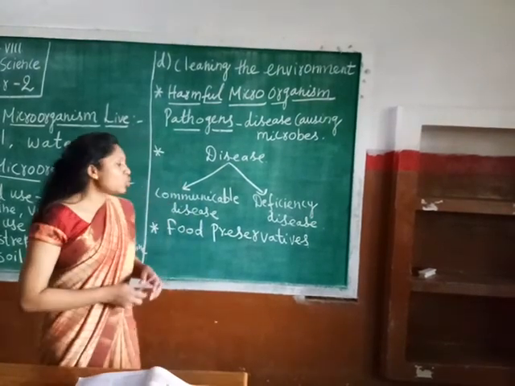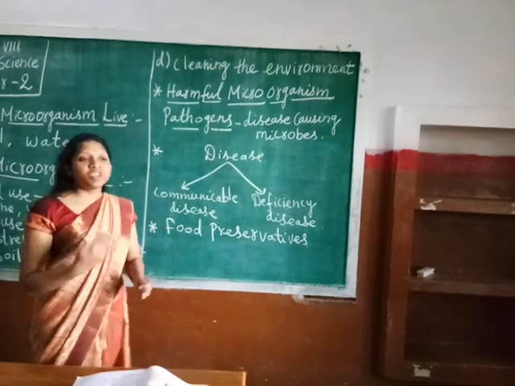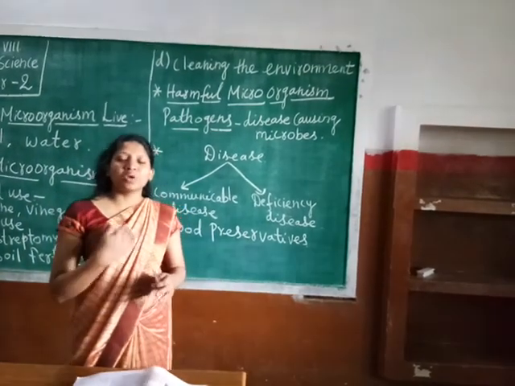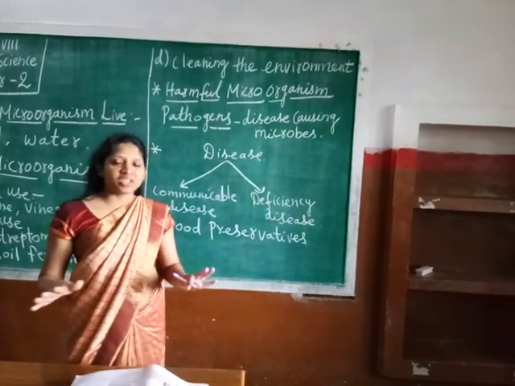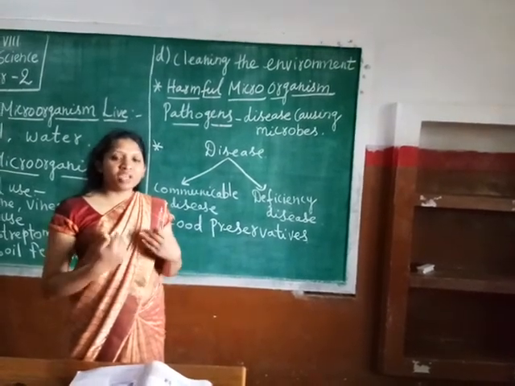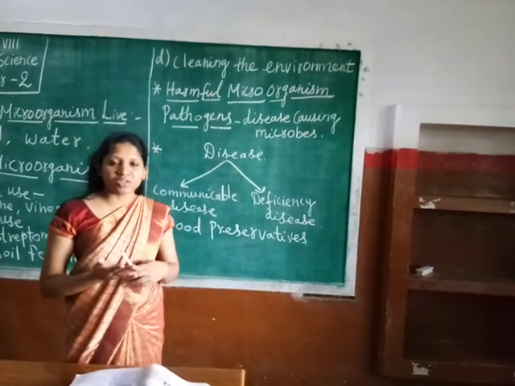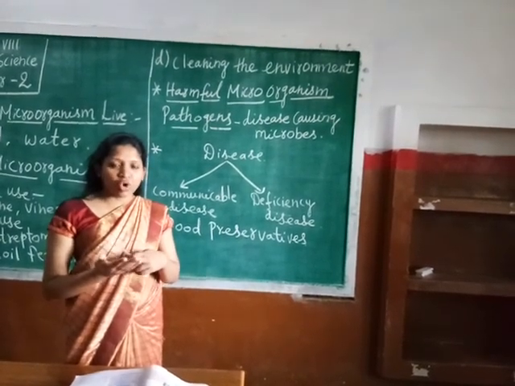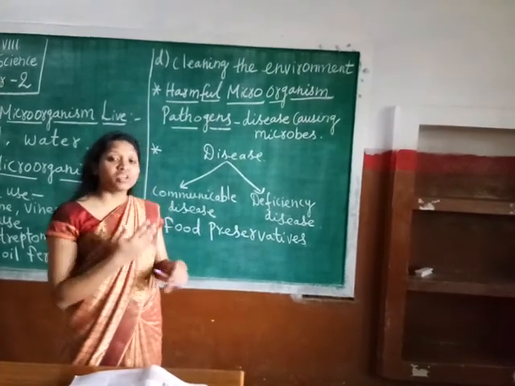Understood? So communicable disease means all the diseases which can be easily transferred from one person to another. It may happen in various ways. For example, when we use another person's belongings, such as clothes, towels, combs, or glasses, then also it can transfer.